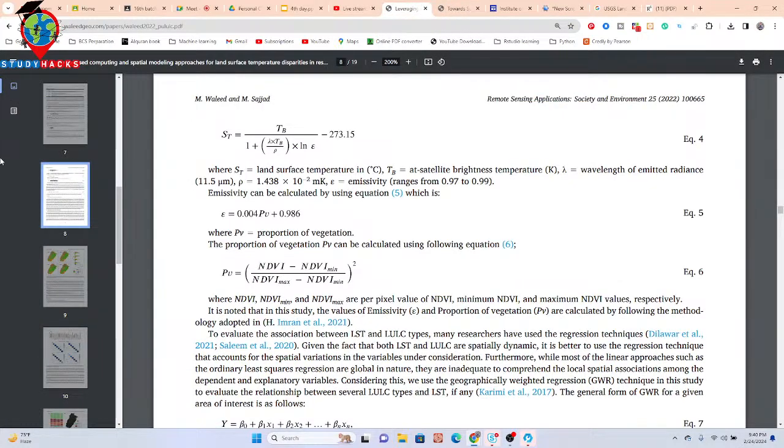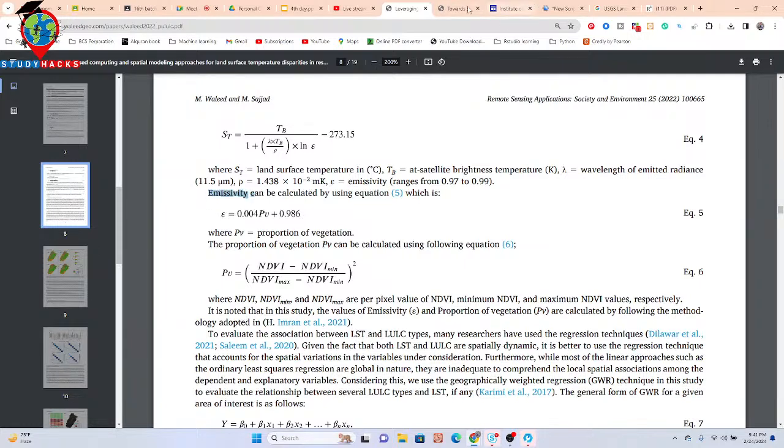After that, we have to calculate the emissivity. For emissivity, here we find some constant values. Okay, so here you can see this is the constant value, mainly 0.004. It's multiplied with fractional vegetation, then added with 0.986. So you can see emissivity can be calculated using this equation. Basically this is our equation: 0.004 is a constant value, multiplied with the fractional vegetation and then added with 0.986, which is another constant value. So at this time we are applying these things and calculating the emissivity.